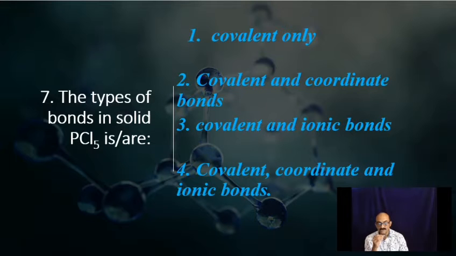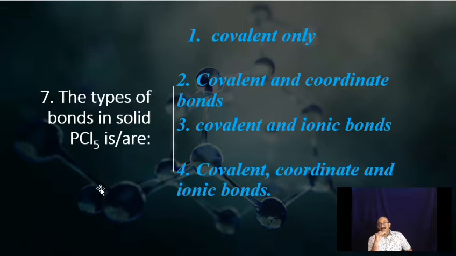Next question. The type of bonds in solid PCl5 are: covalent only, covalent and coordinate bond, covalent and ionic bond, covalent, coordinate and ionic bond. You might be wondering, the same question has come in the first question paper also, but why then did I include it here? Because I need a correction. I need a more explanation. Actually, in the book, the given answer was ionic and covalent. But upon further thinking, I found it to be wrong.